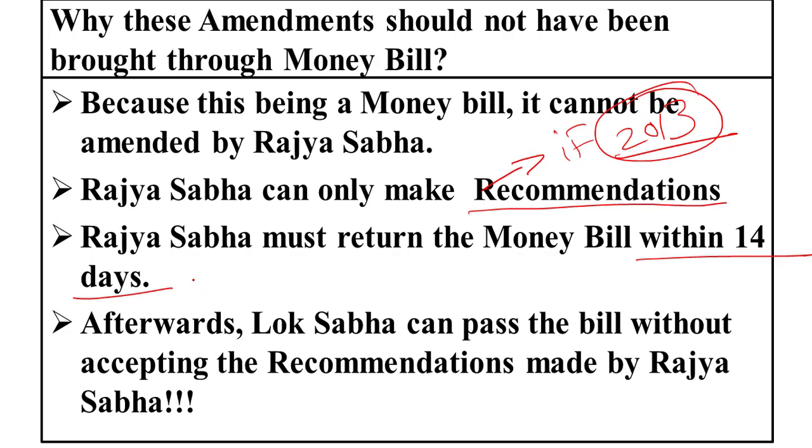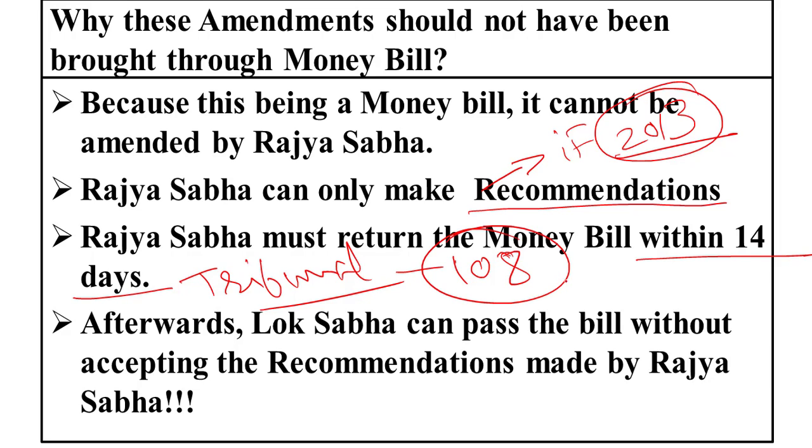Whereas in case of other bills, had the amendment to the tribunals bill been introduced as an ordinary bill, what would have happened? They wouldn't have let the government amend the tribunals bill. What would have happened? Deadlock. Article 108 and a joint sitting would have been called for. So this is the lamentation again, that why are you passing ordinary laws as a money bill?